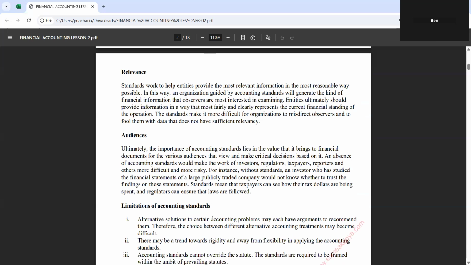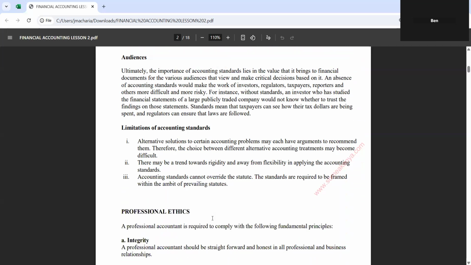Audiences. Ultimately, the importance of accounting standards lies in the value that it brings to the financial document for the various audiences that view it and make critical decisions based on it. When you produce financial information or financial statements, other organizations like banks and lenders will use this information so that they can make decisions. So the audience, the users of this information, require you to comply with the accounting standards.